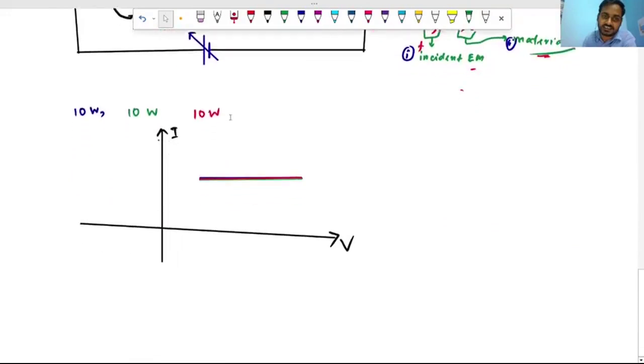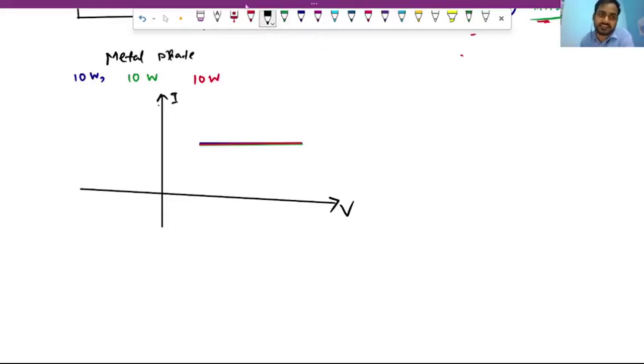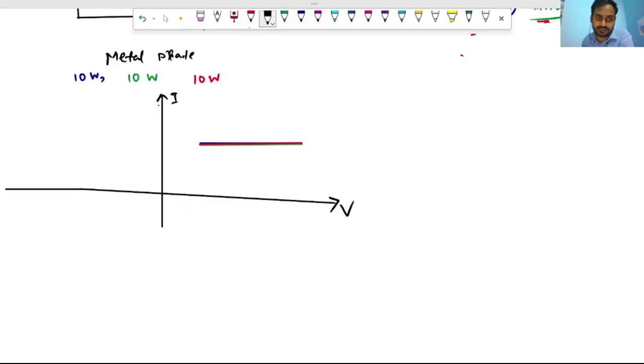But here the material is the same. Let me write, material is same. That is, the metal plate is the same metal plate. And what will happen? In this case, the stopping potential will be different.